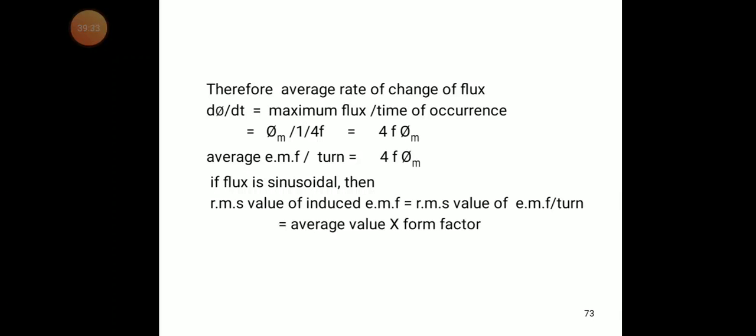You know that the RMS value equals the average value times the form factor. For a sinusoidal wave the average value is 4fΦm, and the form factor is 1.11. So the RMS value of the induced EMF per turn is 4.44fΦm. This gives the RMS value of the induced EMF of our secondary winding.